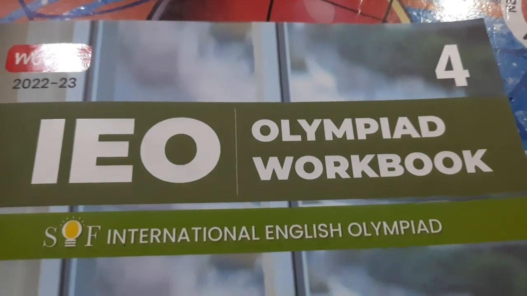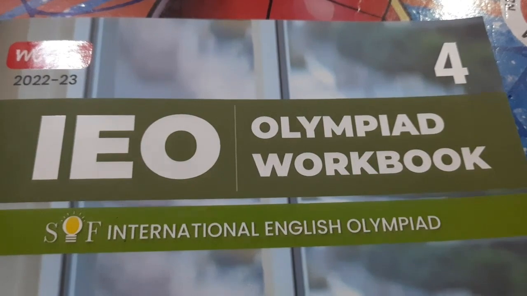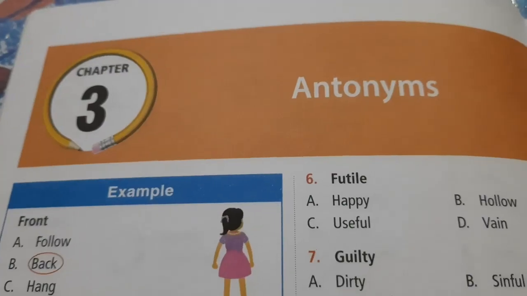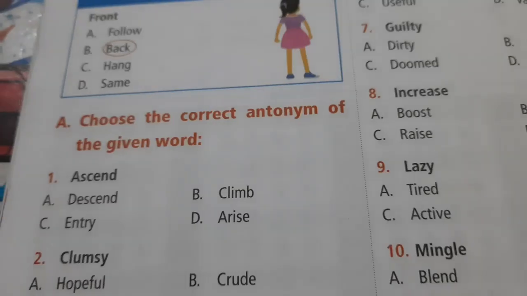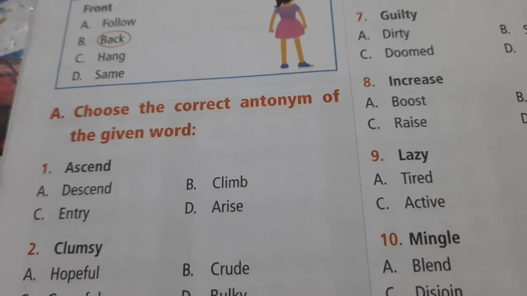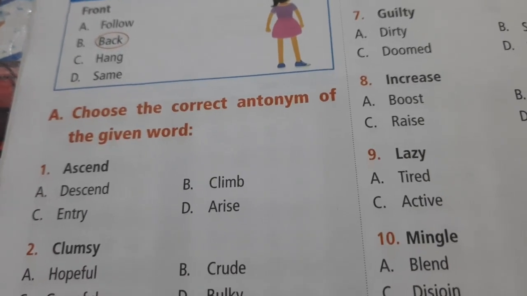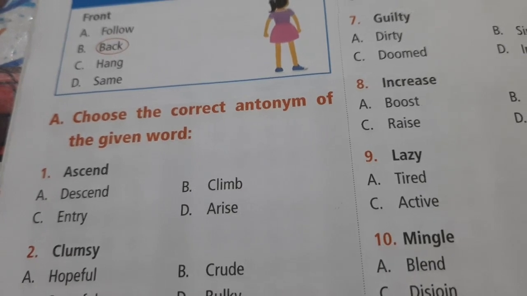Today we will be discussing International English Olympiad IEO for Class 4, Chapter number 3, Antonyms. So let's get started. Antonyms are also commonly known as opposite words. So let us get started with section A. Choose the correct antonym of the given word.